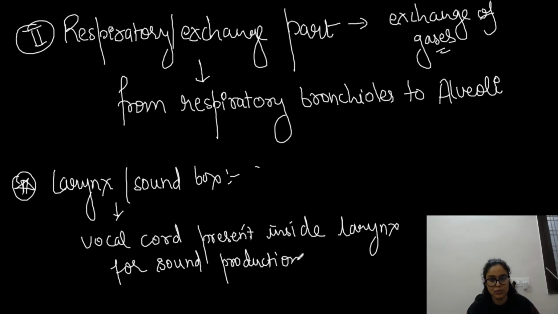And how does it produce sound? So bacha, when we expire air, it basically puts pressure on the vocal cords, right? And obviously the vocal cords would produce a particular sound. And the language that we know, our mouth, our mandible, our tongue would basically convert that sound into a language, right? So here, in this way, the vocal cords produce sound, okay?